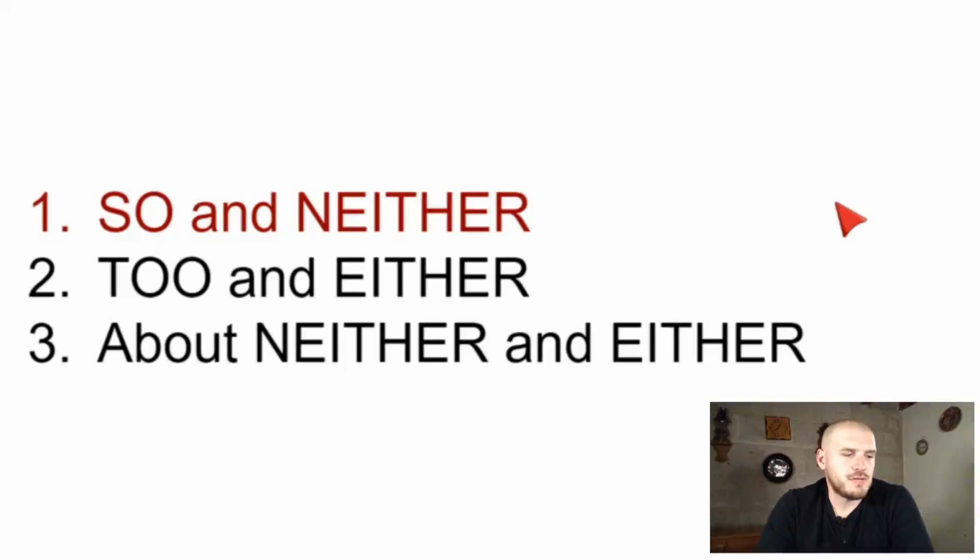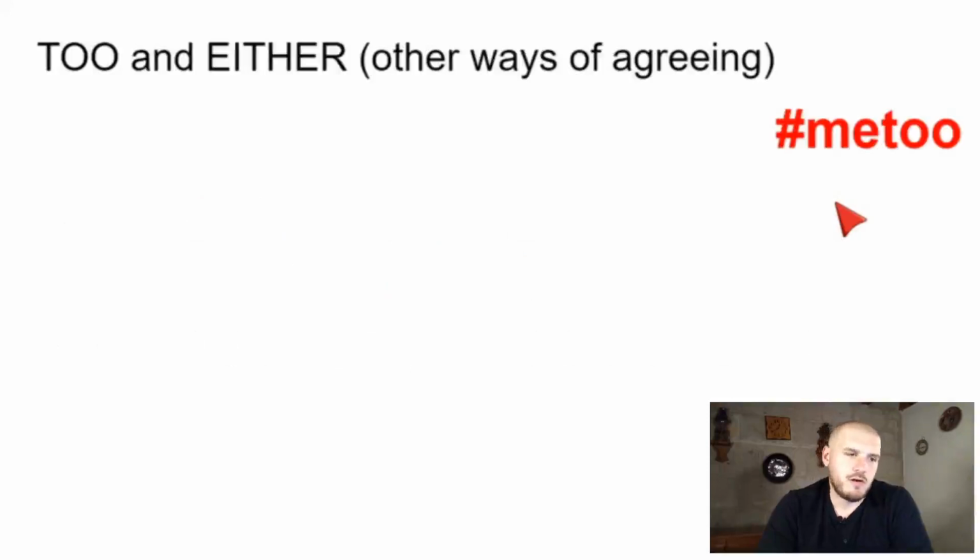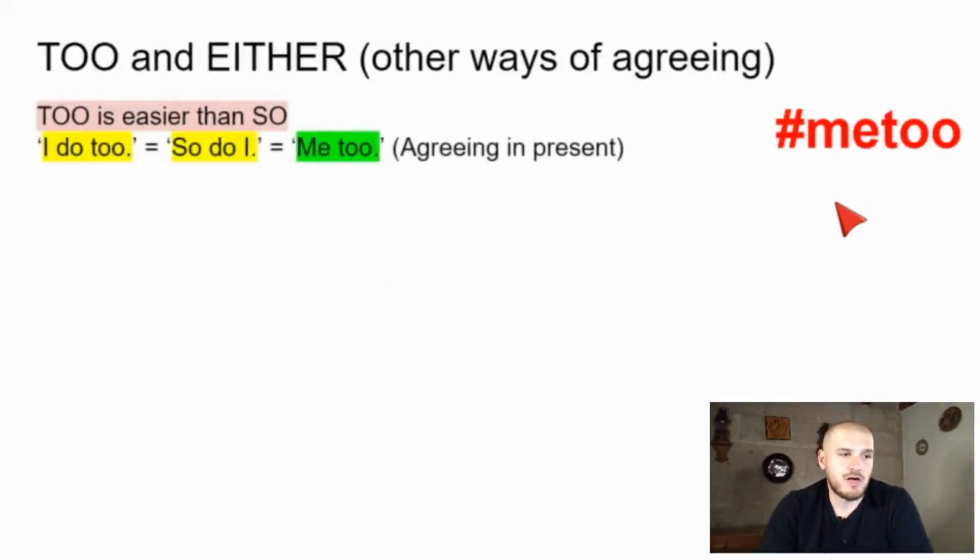I hope that went well. Let's continue. So we talked a bit about so and neither, and now we're going to talk about too and either. But we will come back to neither and so to make life easier in a moment, okay? So too and either, we are talking about other ways of agreeing. So too is a little bit easier than so. Look at these 3 different ways of agreeing. I do too, so do I, or me too, right?